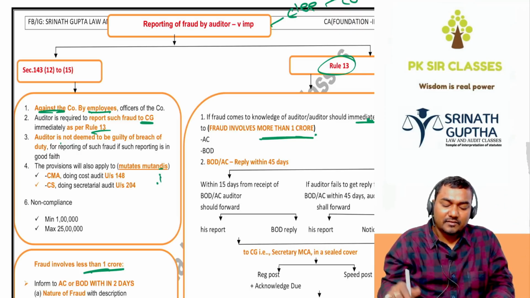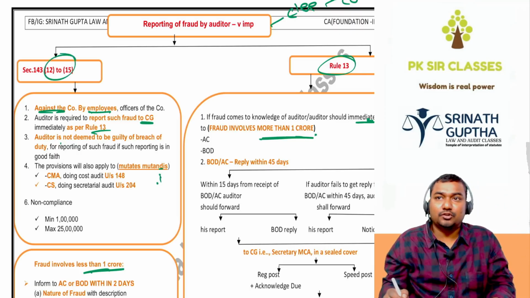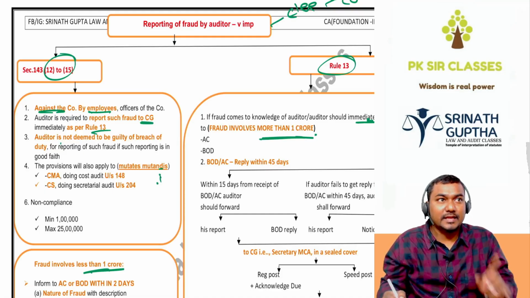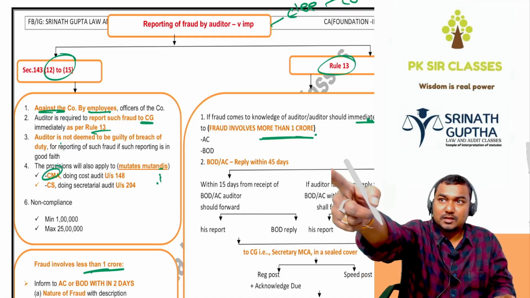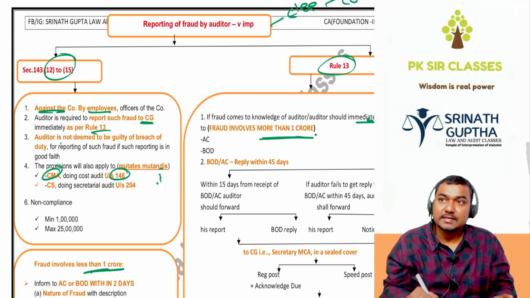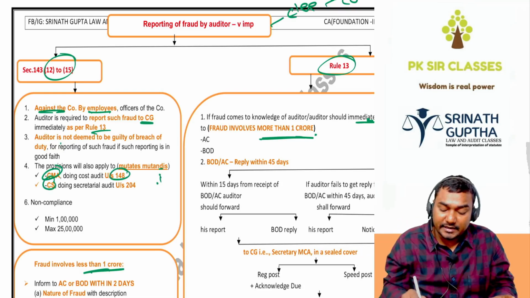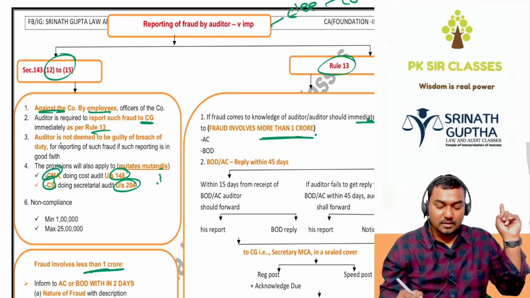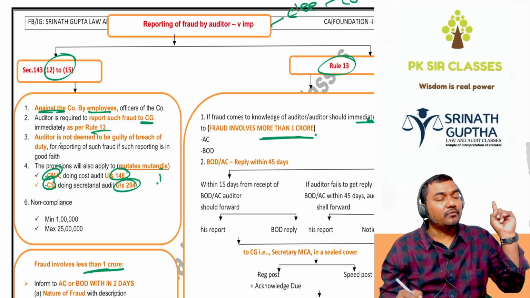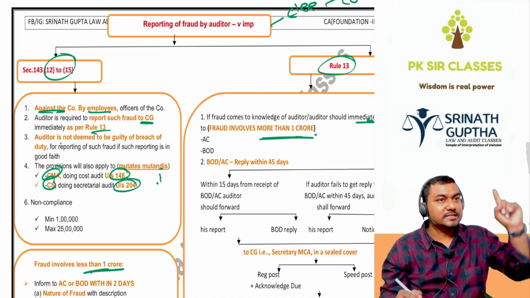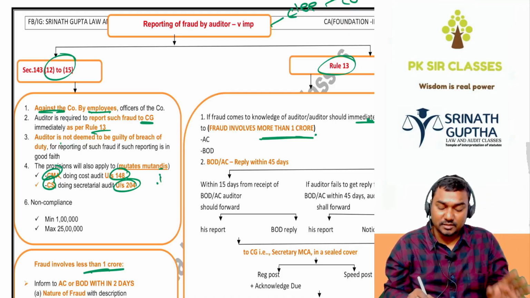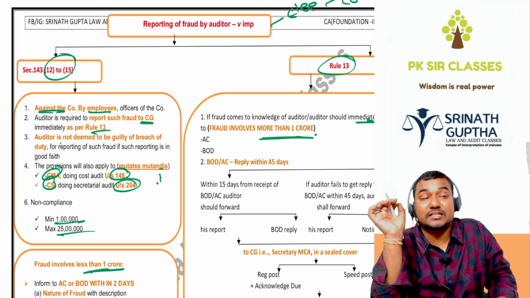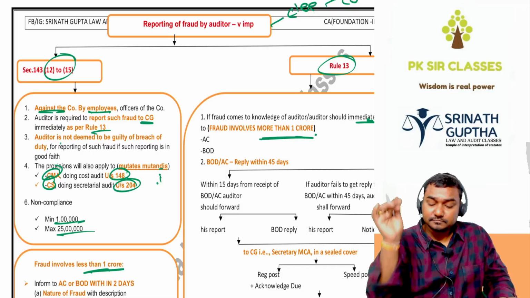And whatever the rules there in sections 143, 12, 13, 14, 15, rule 13 are equally applicable to a CMA doing the cost audit under section 148, and a CS doing the secretarial audit under section 204. If the auditor is unable to inform the Central Government about the fraud, he will be penalized with 1 lakh to 25 lakhs for not reporting the fraud.